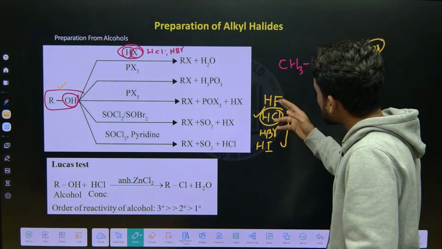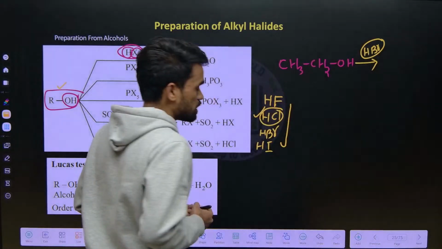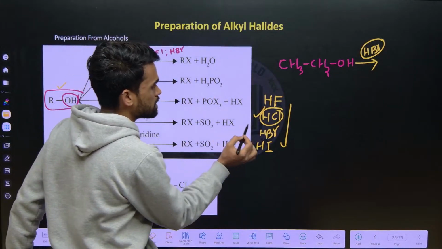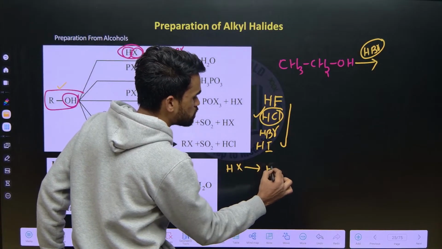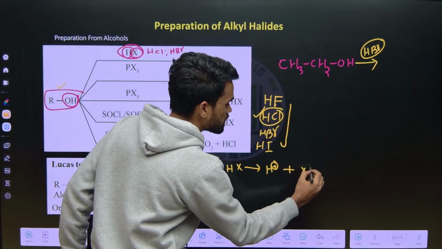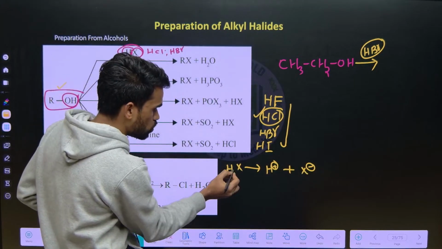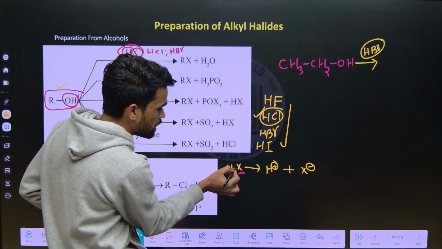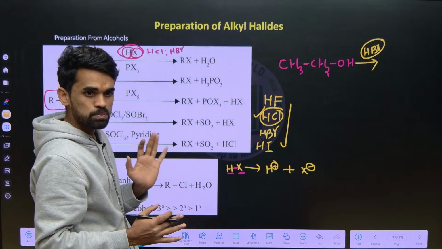HI is the strongest acid. Why? When I say acid, it should donate H plus ion. This release of H plus is very easy when the bond between hydrogen and halogen is weaker. If that bond is weak, then the hydrogen atom comes out easily as H plus.